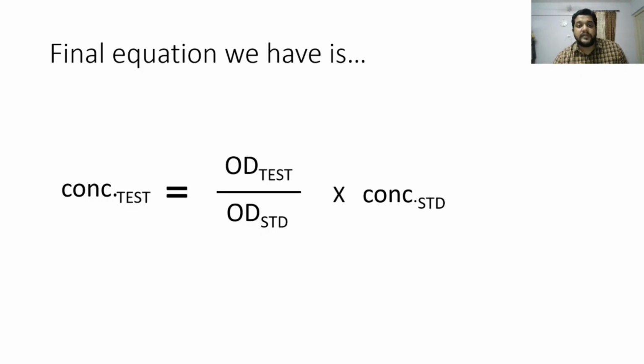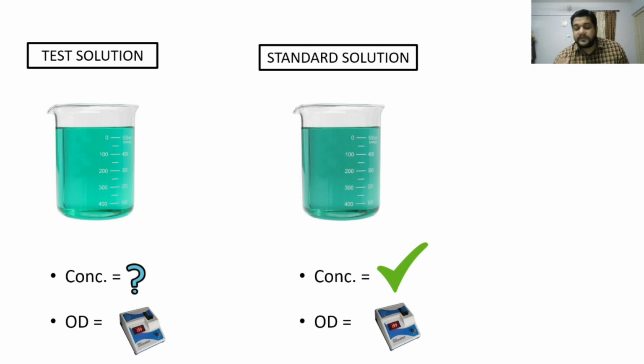Let's see how it is done. For the test solution, we don't know the concentration, so it is the question mark. Now OD can be found out by reading it in the colorimeter. For the standard solution, as I told, the concentration is already given, but the OD can again be found out by reading it in the colorimeter.